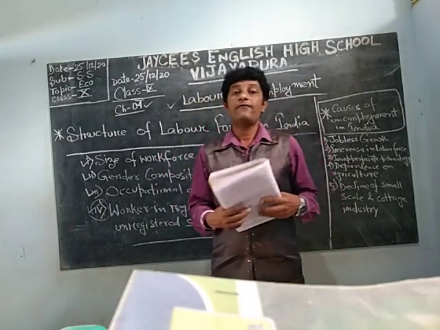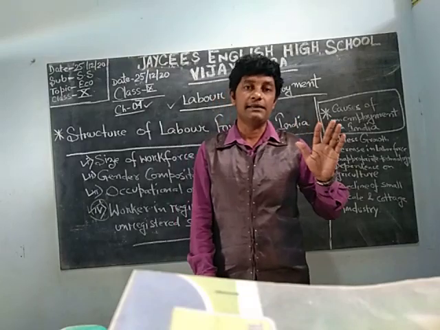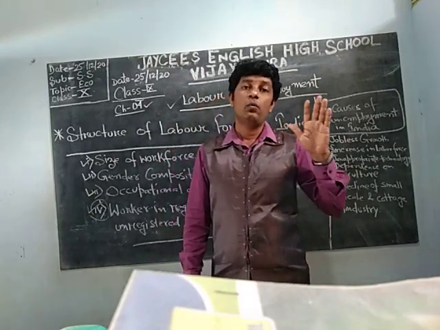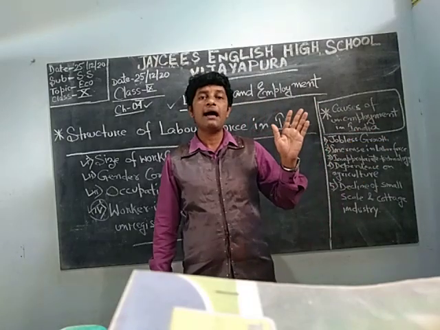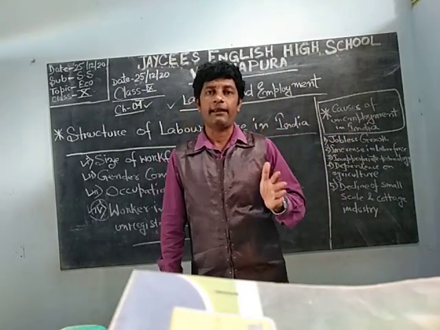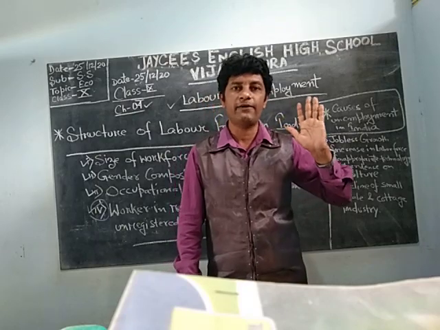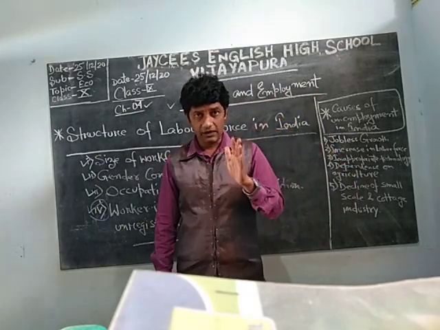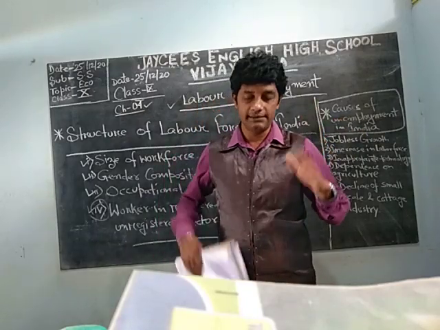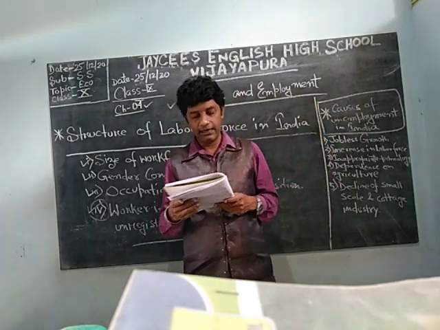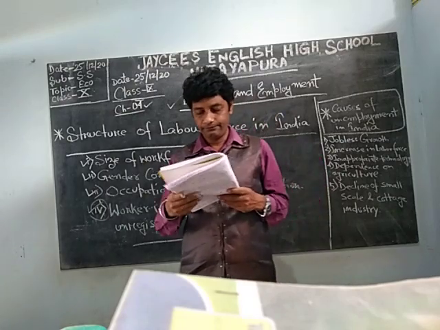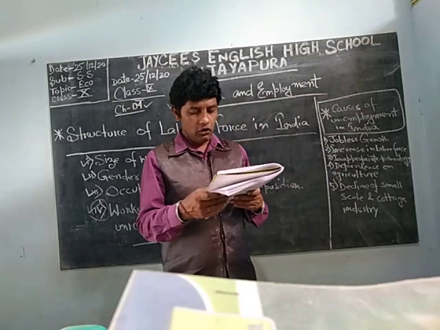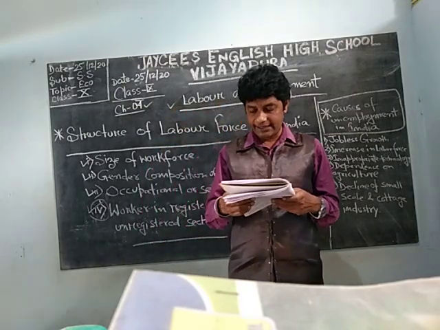Suppose 5 persons are working in a place, but what the companies are doing, they are getting one machinery which will do the work for those 5 persons. Company always thinks for their profit. As a result, what happens? These 5 persons get jobless. This is a reason for the unemployment of India. The use of modern technology resulted in low level of employment creation.